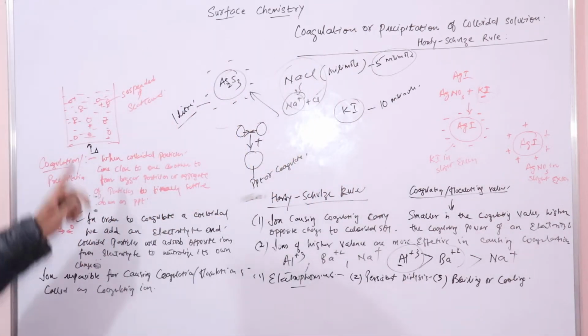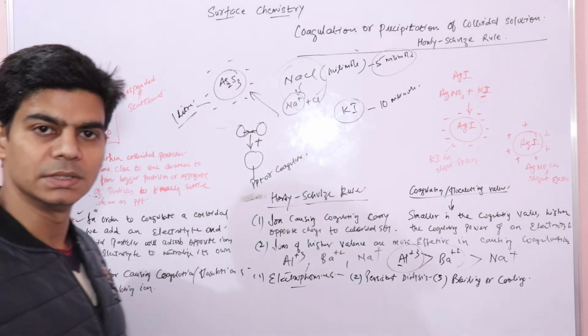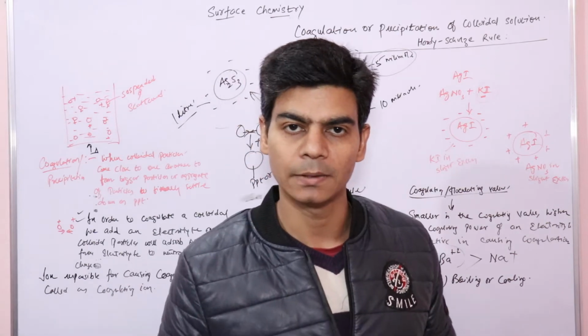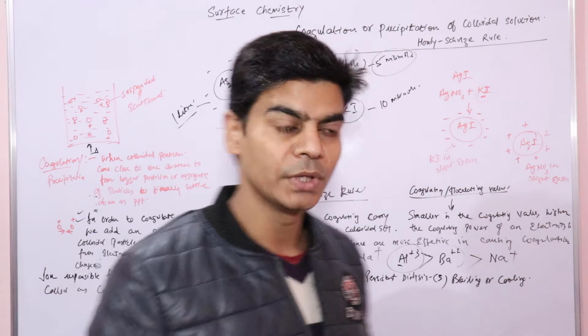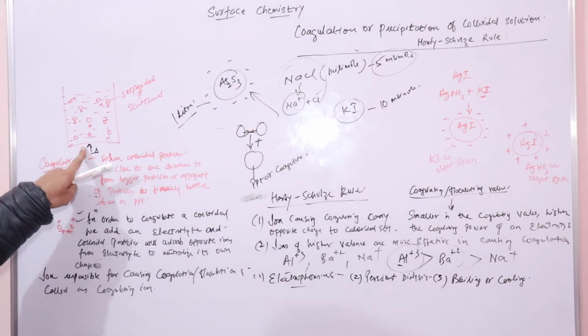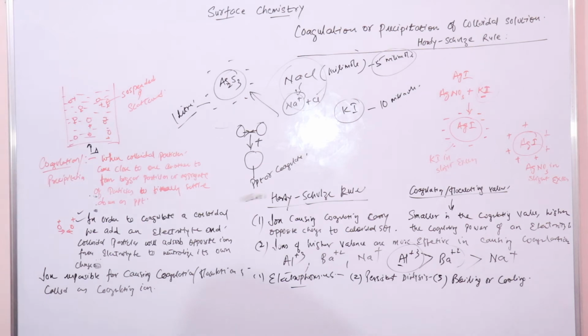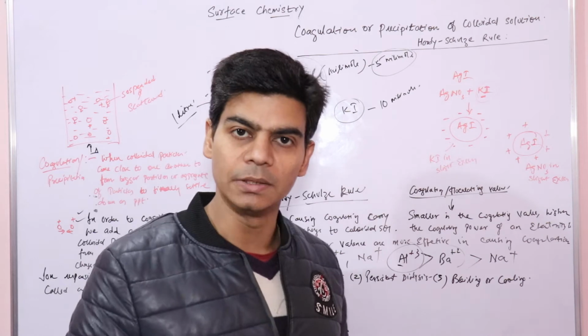As these are in state of motion, they possess a kinetic energy. Every object, when it is moving, possesses a kinetic energy, right? And we know that kinetic energy rises with rise in temperature. So when you increase the temperature, these colloidal particles will start moving vigorously, right? So they will start moving at a high speed.